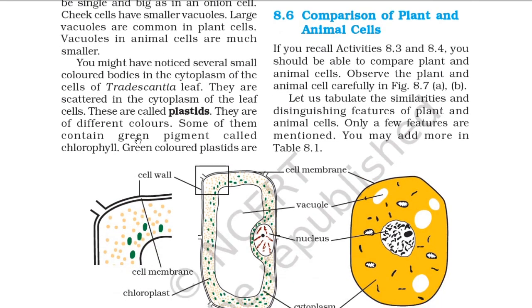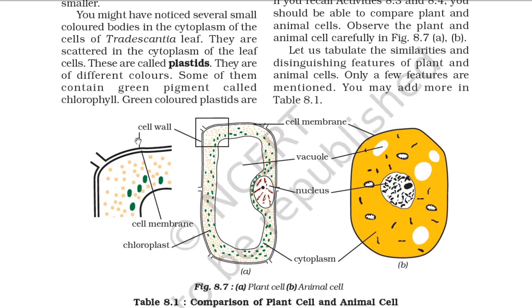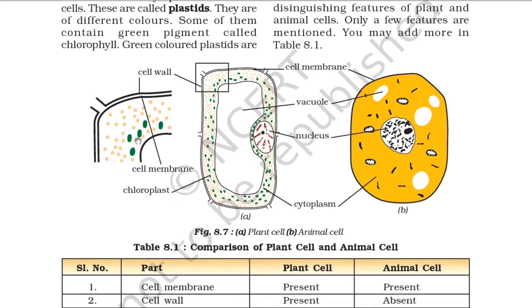8.6 Comparison of plant and animal cells. If you recall activity 8.3 and 8.4, you should be able to compare plant and animal cells. Observe the plant and animal cell carefully in figure 8.7a and b. Let us tabulate the similarities and distinguishing features of plant and animal cell. Only a few features are mentioned. You will add more in table 8.1.